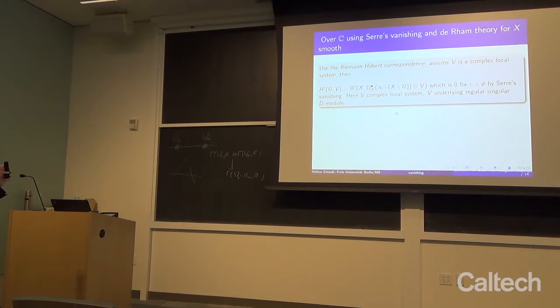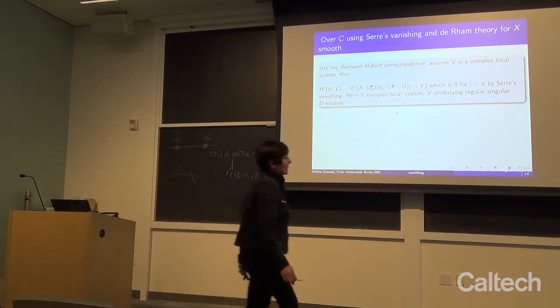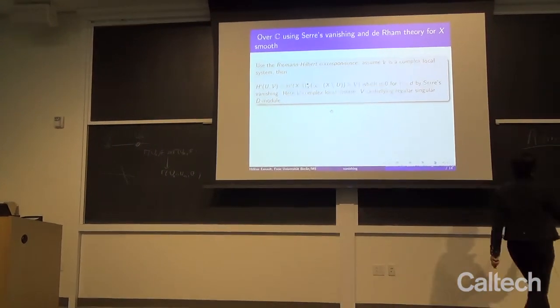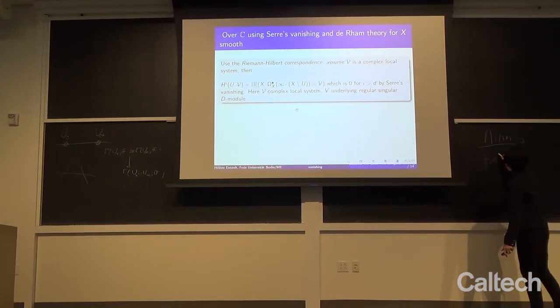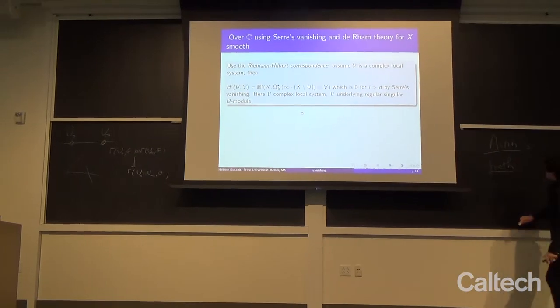So you remember, maybe I'll write it here, we had Grothendieck here. So let me just write like this.